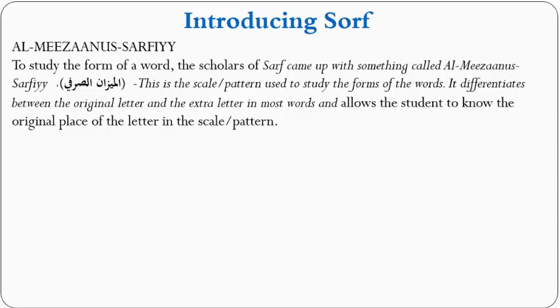They came up with something that is called Al-Meezaanus-Sarfiyy. Meezan means scale or pattern. So it's a pattern of sarf, or the sarf pattern. This is a scale or pattern used to study the forms of the words. It differentiates between the original letters and the extra letters in most words, and allows the student to know the original place of the letter in the scale or pattern.